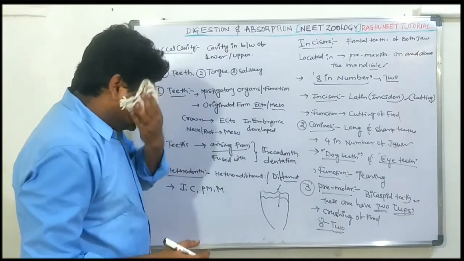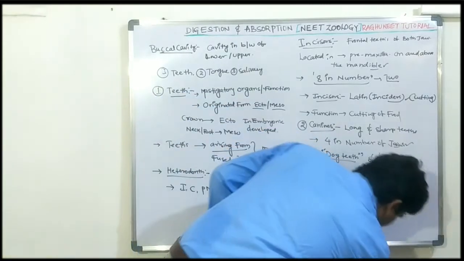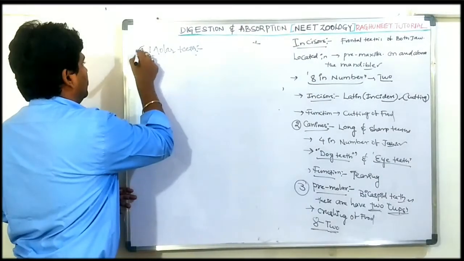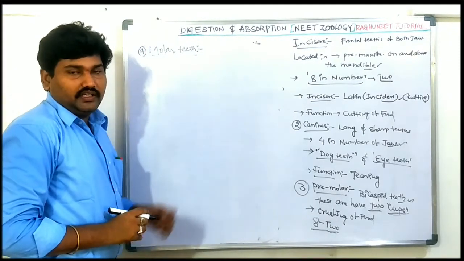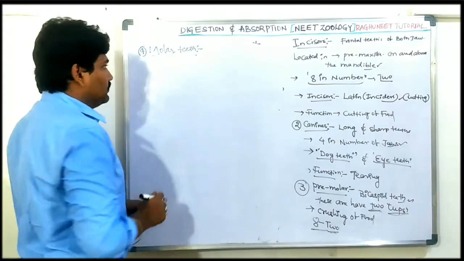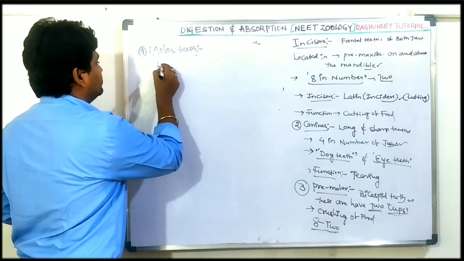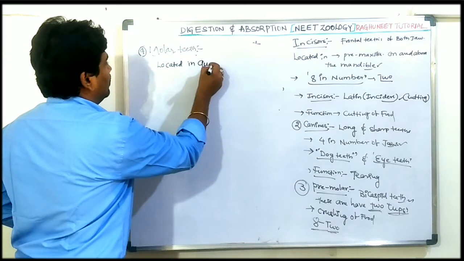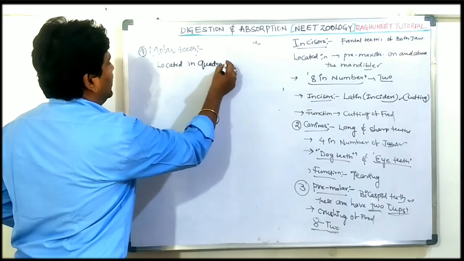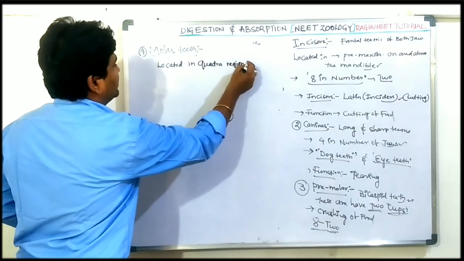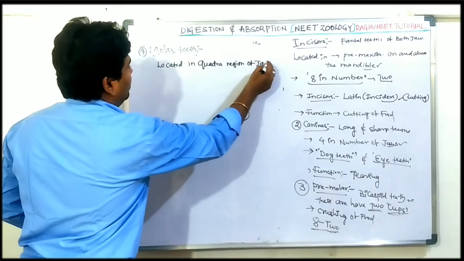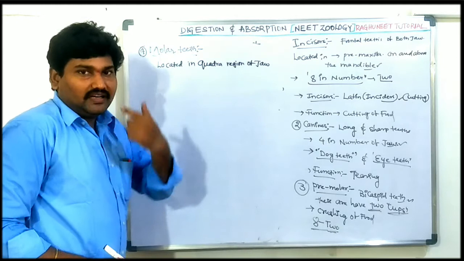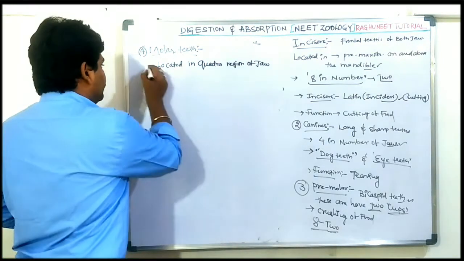Next one, the last one, is molar teeth. The fourth teeth is molar teeth. These molar teeth are located in the quadra region of the jaw, meaning the inner side, the deeper side, the terminal region of the jaw.